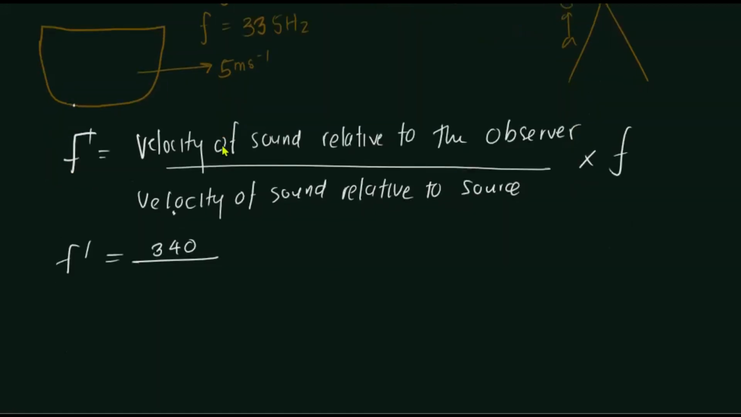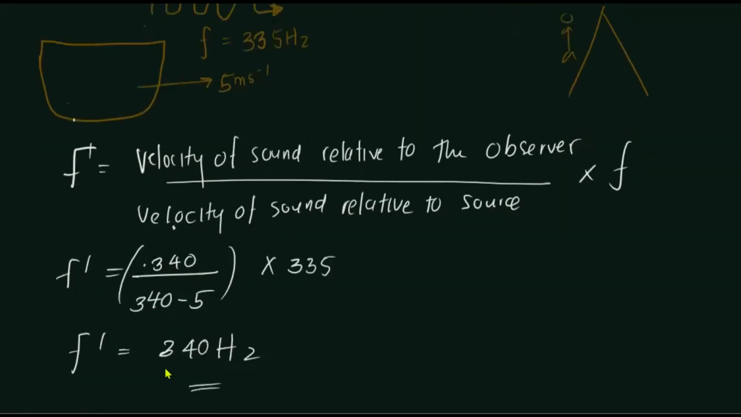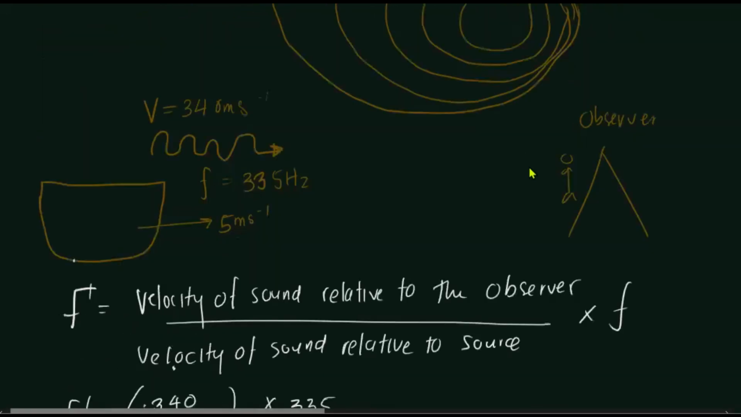340 minus 4. Like we need to subtract, right? So we need to subtract 340 minus 5, right? So this is it, into the original frequency, 335 hertz, right? So in that case, if we get the value, it's going to be something closer to 340 hertz. The apparent frequency heard by the observer who is on the cliff will be 340 hertz, right?